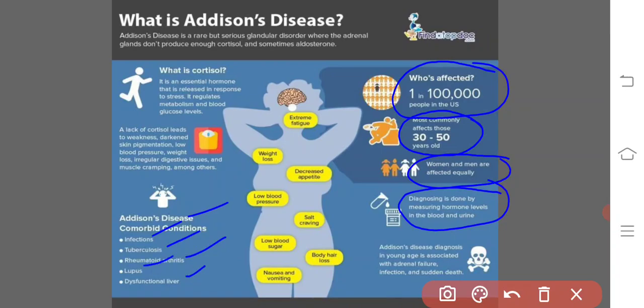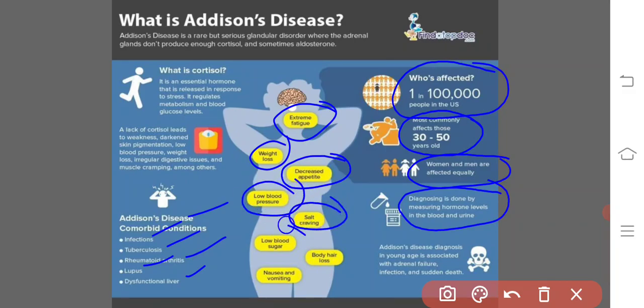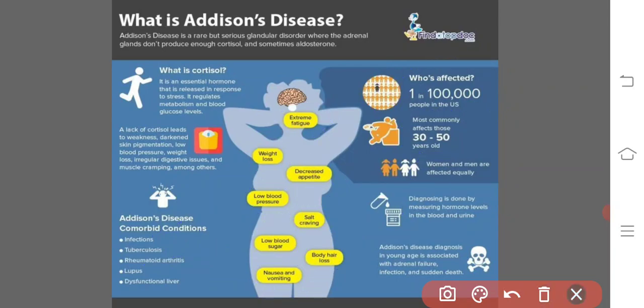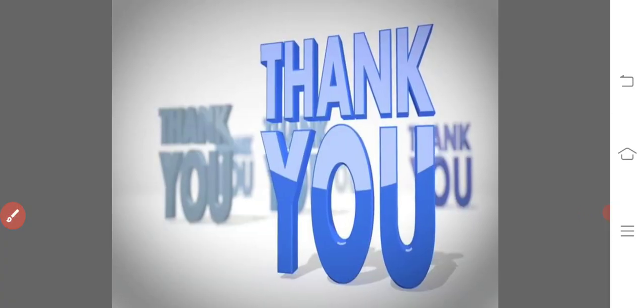Here the symptoms are extreme fatigue, weight loss, decreased appetite, low BP, salt craving, low blood sugar, body hair loss, nausea, and vomiting. These are all the symptoms of the disease, that is, Addison's disease.